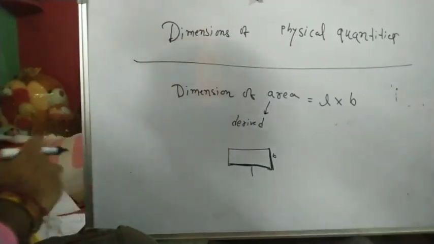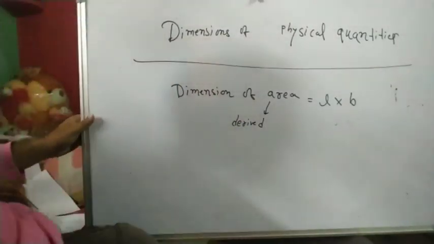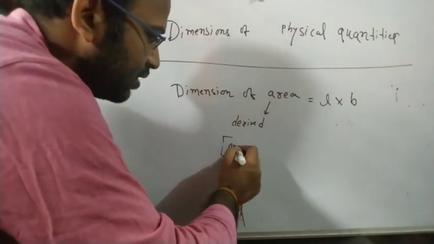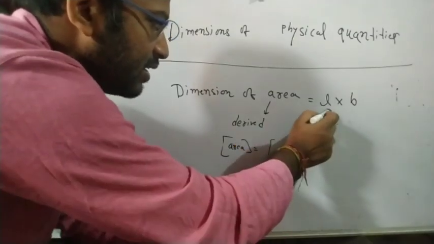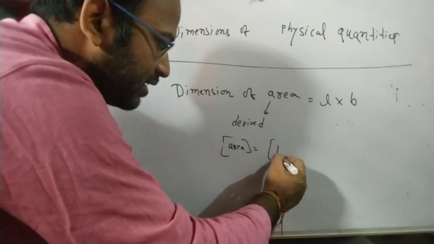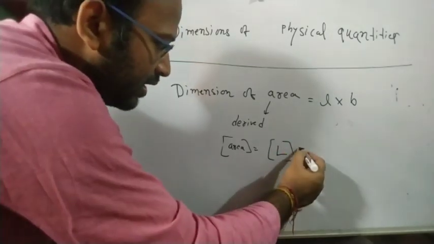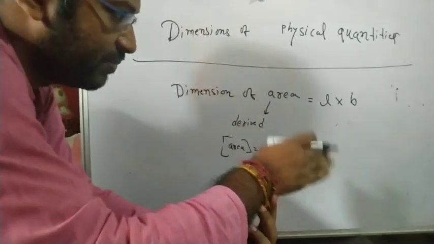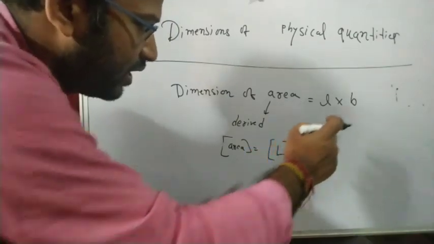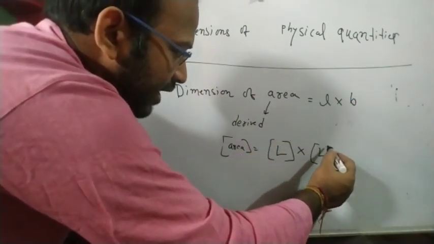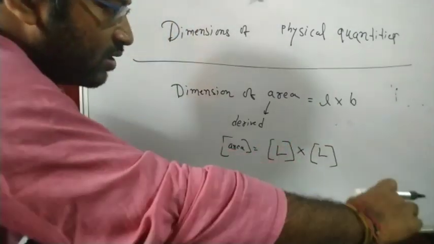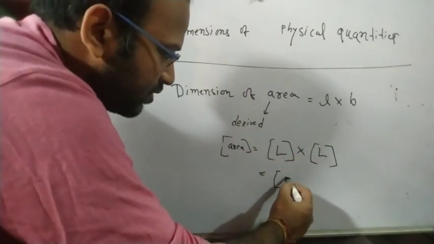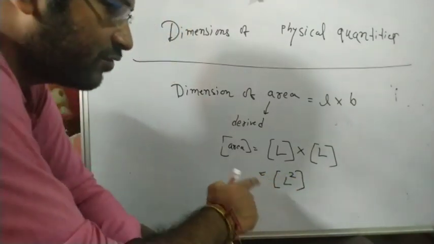You measure them maybe in meter or centimeter or millimeter, but both are actually length. So what is the dimension of area? L into B. The dimension of length is capital L. Breadth is also measured in terms of length, so its dimension is also L. Therefore this is L into L, that will give you L square. So L square is the dimension of area.